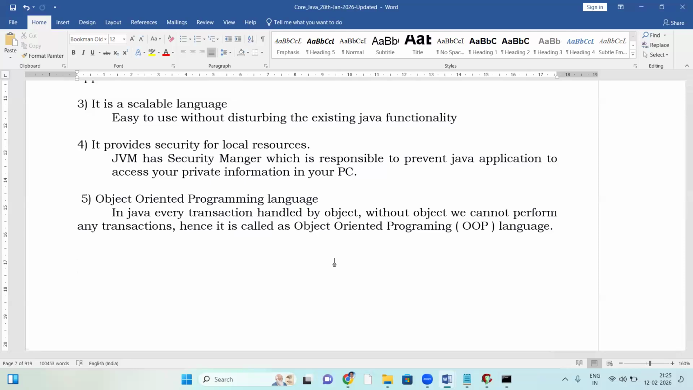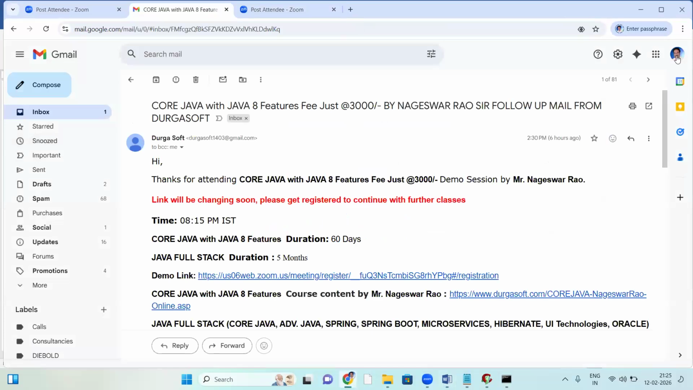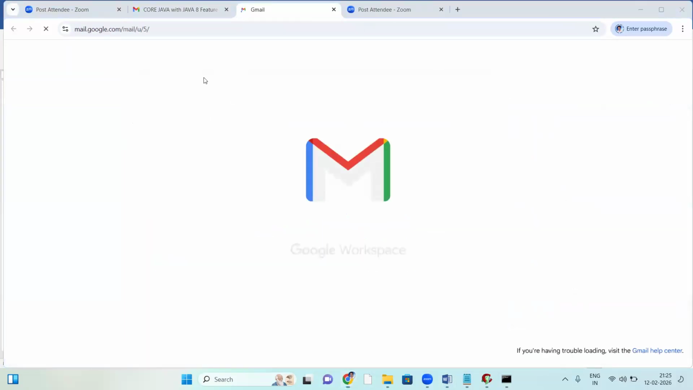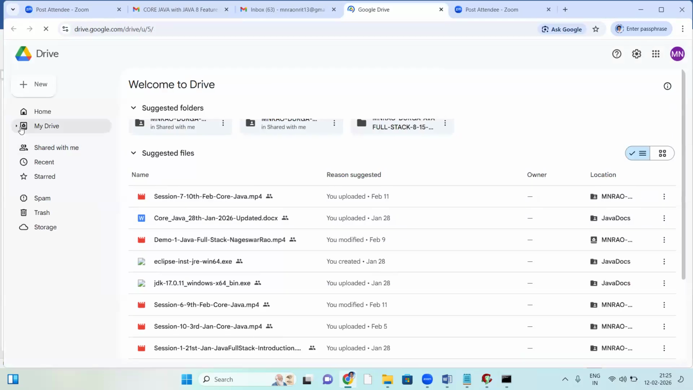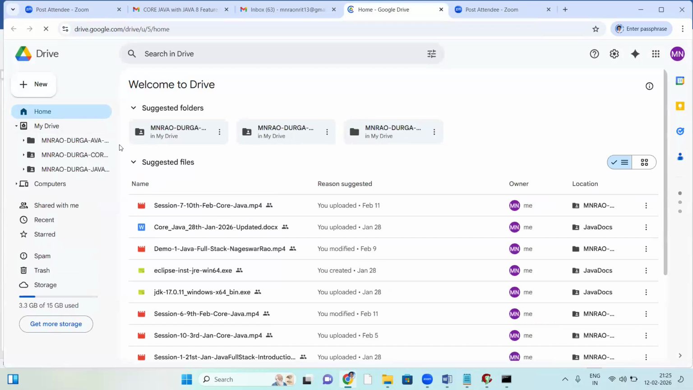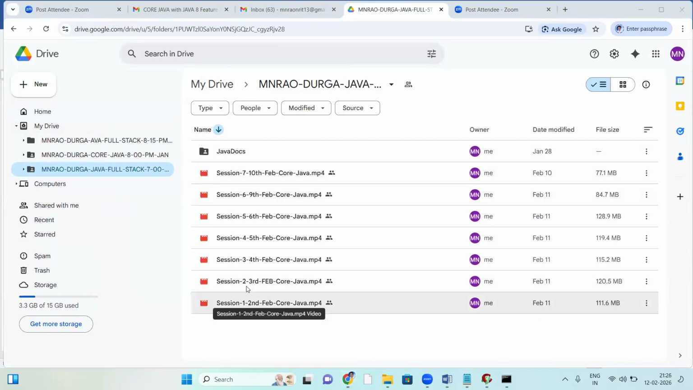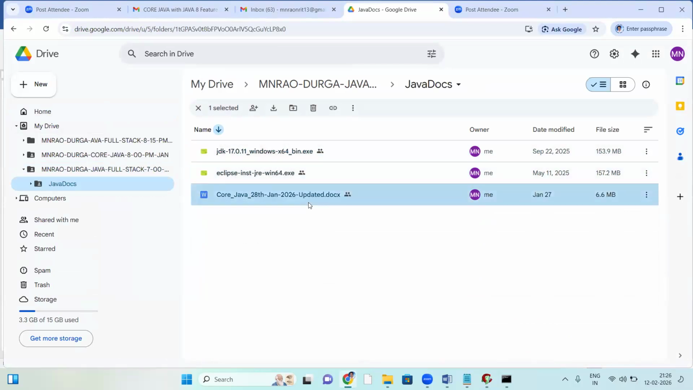After creating the drive, I'll keep all videos, the 4 completed sessions, into the drive, and also the Java software. For example, this is the drive of a previous batch, the 7 o'clock batch. It has all the recordings, documentation, JDK, Eclipse, and our daily class documents. This is a 900 page document. I'll give the drive access.